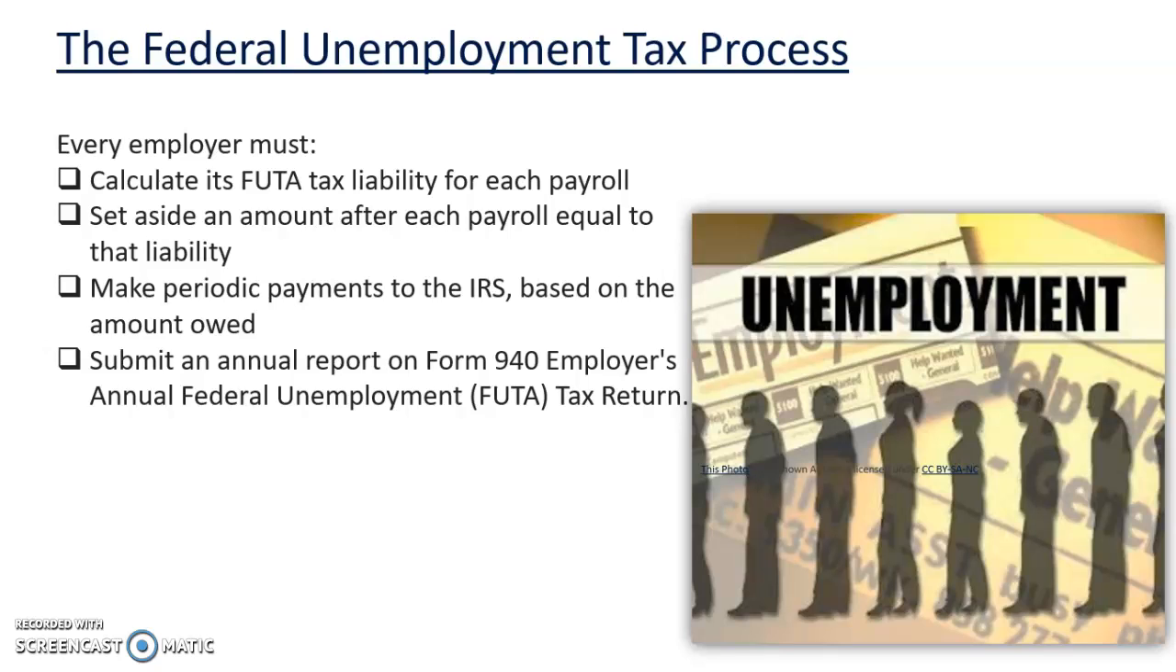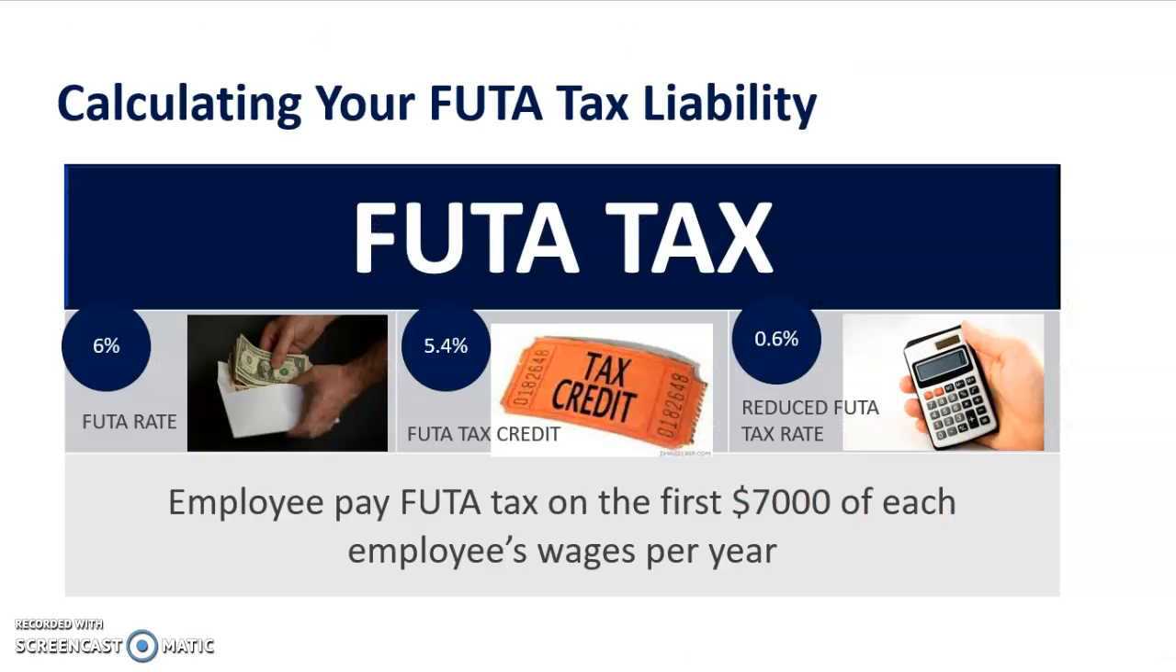Also, employers have to pay FUTA taxes. Calculating your FUTA tax liability, you must pay federal unemployment tax based on employee wages or salaries. The FUTA tax is 6% on the first $7,000 of income for each employee. Most employers receive a maximum credit of up to 5.4% against the FUTA tax for allowable state unemployment tax. Consequently, the effective rate works out to 0.6%.